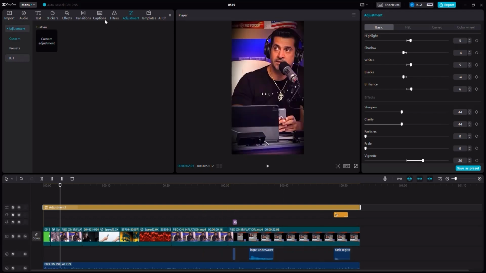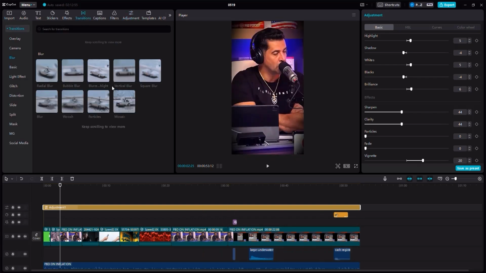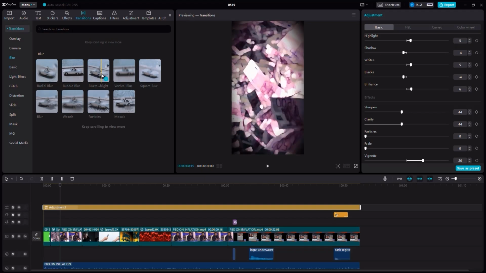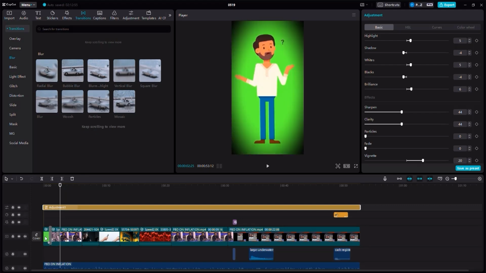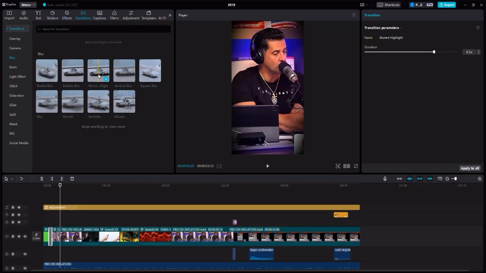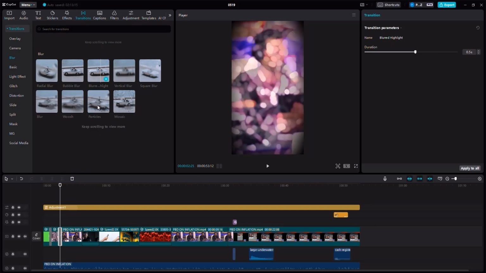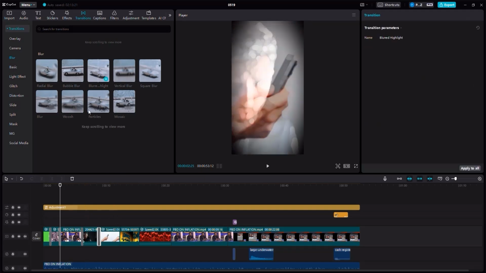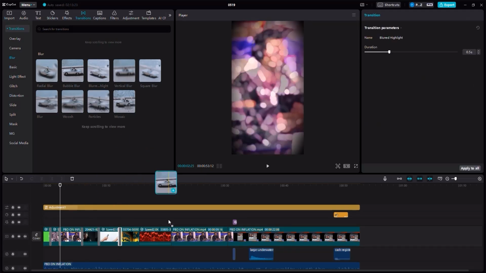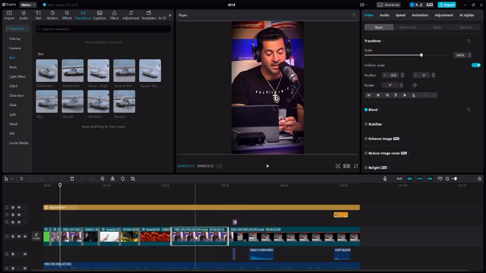Now for the interesting part, let's go to the transitions. Let's click on transitions here. We're going to add just one transition. I don't want to add multiple transitions. I'm going to add this one. I'm going to add a transition here between the first scene and the second scene. Okay. I'm going to add pretty much the same transition between this scene and this scene. I'm going to keep adding this transition in between the scenes. All right. Like that. Here. And here. And here. And here. And here. And I don't think there are any more. And you can see right now, this makes a lot of sense.